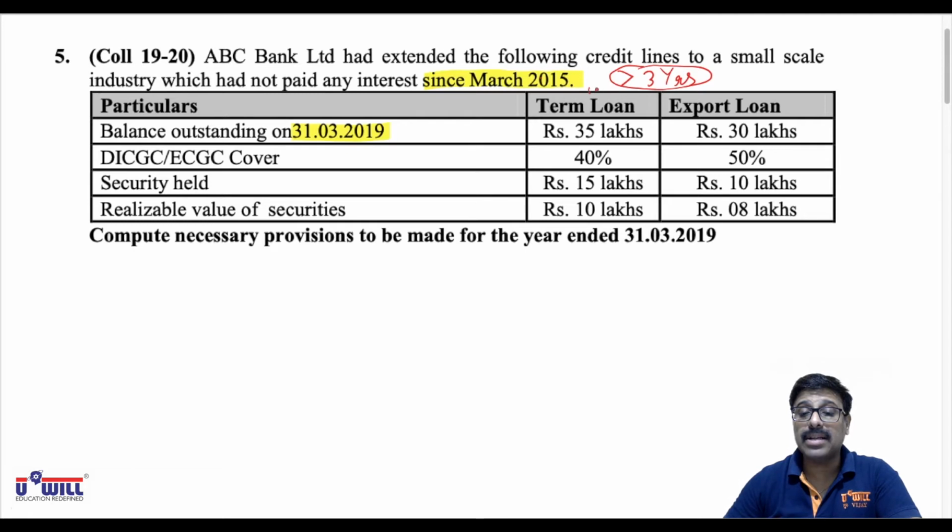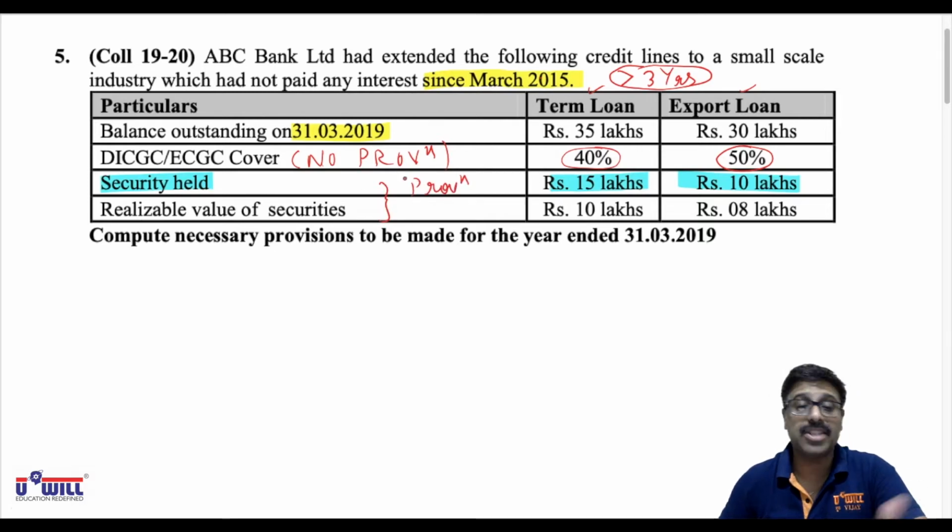Now, two loans are there, term loan and export loan. DICGC or ECGC cover is 40% in case of the term loan and 50% in case of the export loan. Security held is also there, worth 15 lakhs in case of the term loan and 10 lakhs in case of the export loan. For this DICGC or ECGC covered amount, no provision will be required. Whatever amount is guaranteed by DICGC or ECGC, for that no provision will be required. Provision will be required only on the secured amount and the unsecured amount.